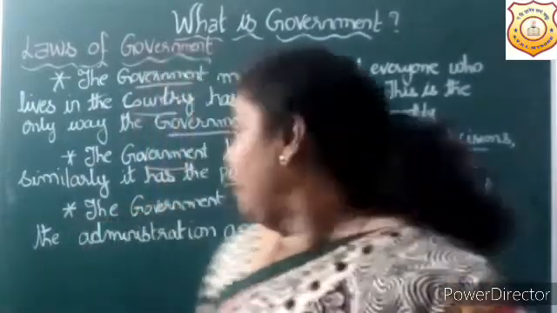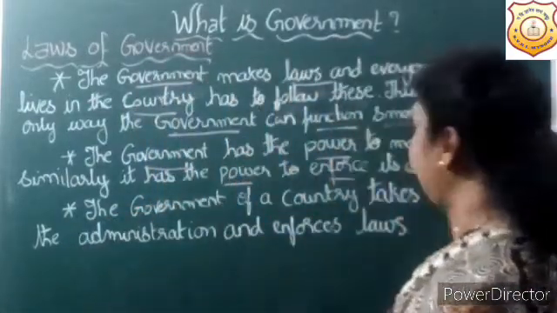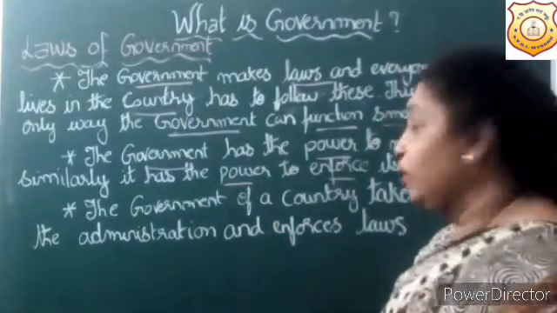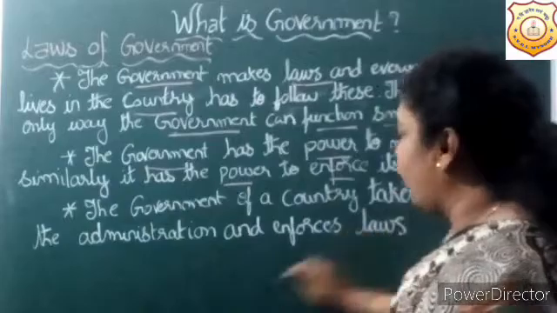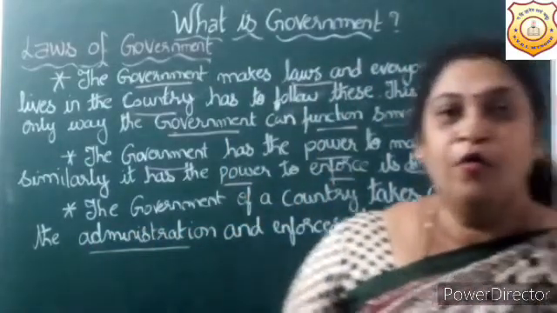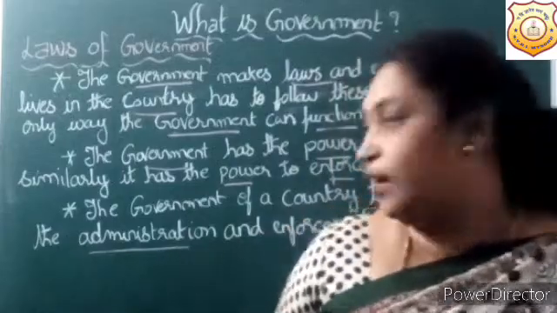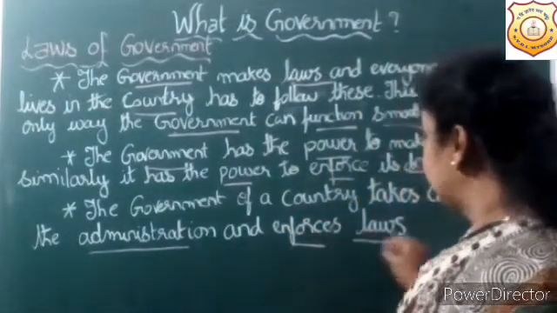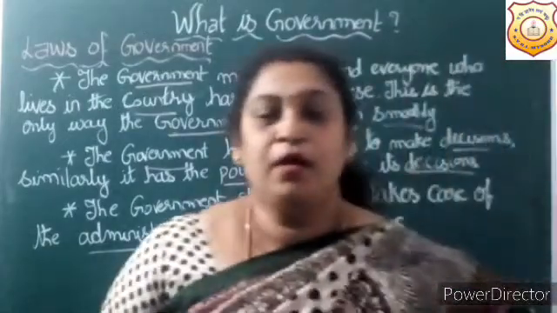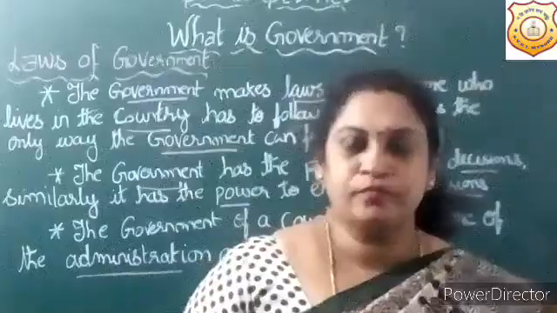Understood now, children? The government has the power to make decisions. It has the power to enforce its decisions. The government of a country takes care of administration. It takes care of administration, like finance, like that. And it enforces what? Laws also. Now, what are the rules and laws?